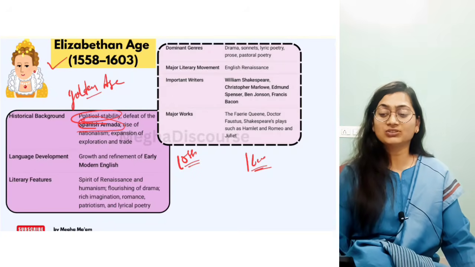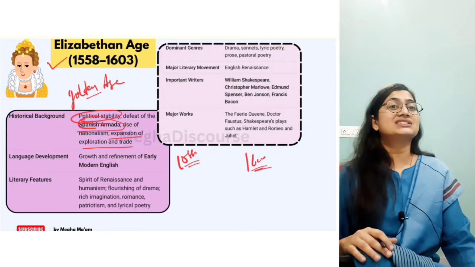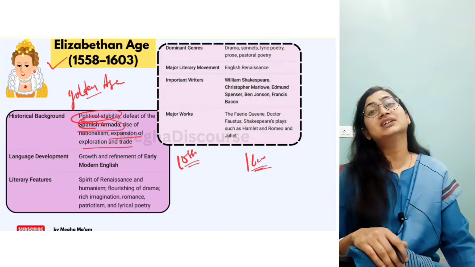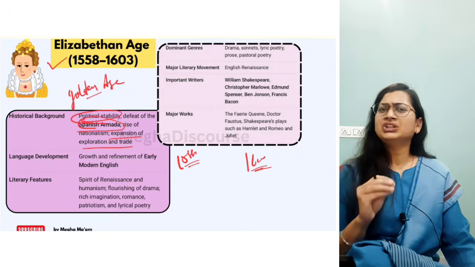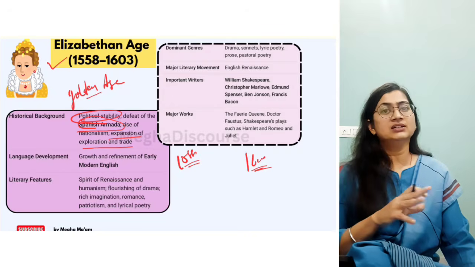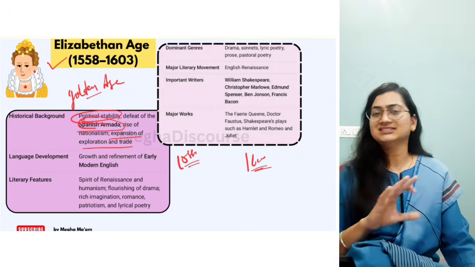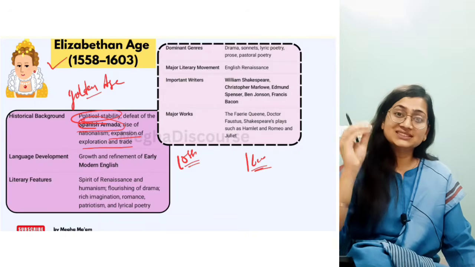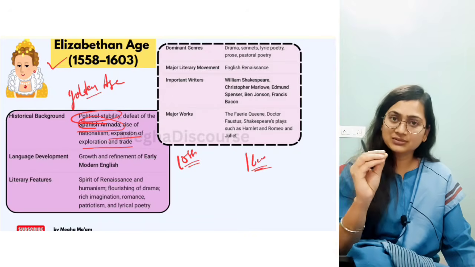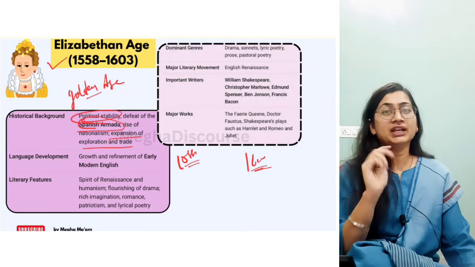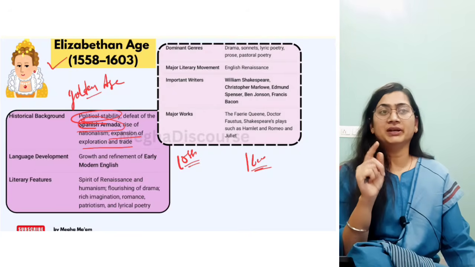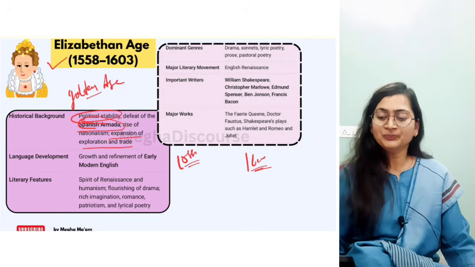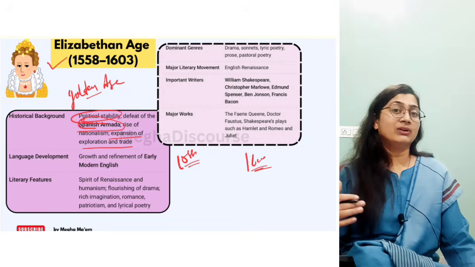Now you can find the expansion of exploration and trade. So this is a time of trade and commerce, naval trade, like we have Walter Raleigh, who is the naval master. Mostly poets or writers are in the army or in naval exercise. This is the important, must-have feature of this age, that they have to participate in war themselves, or enroll in army or naval exercise.